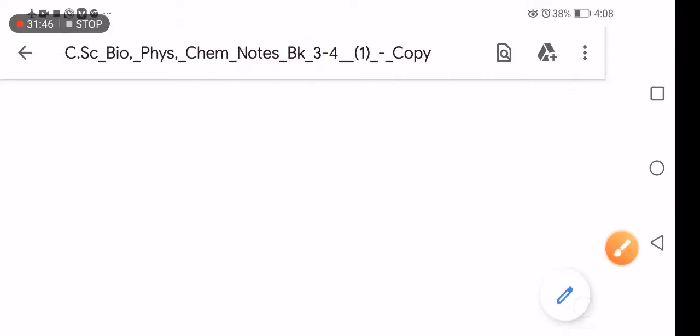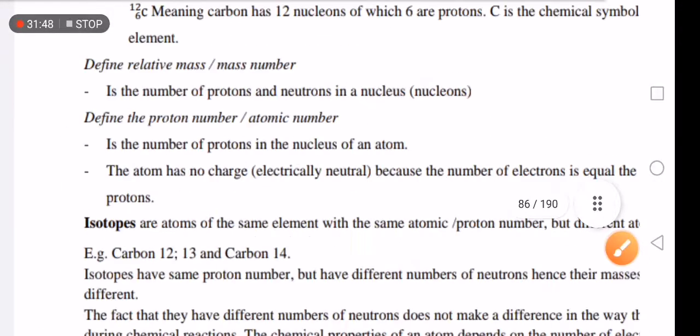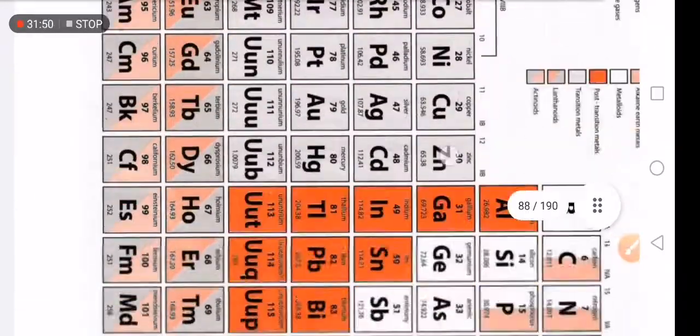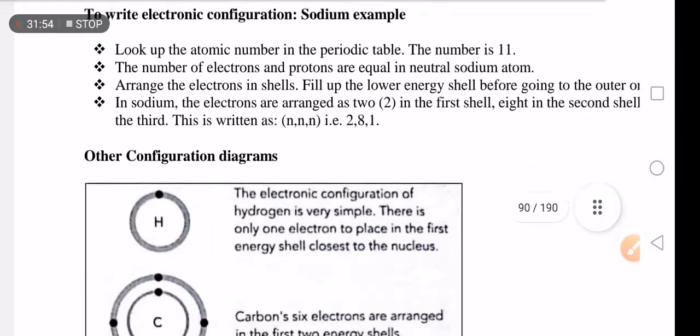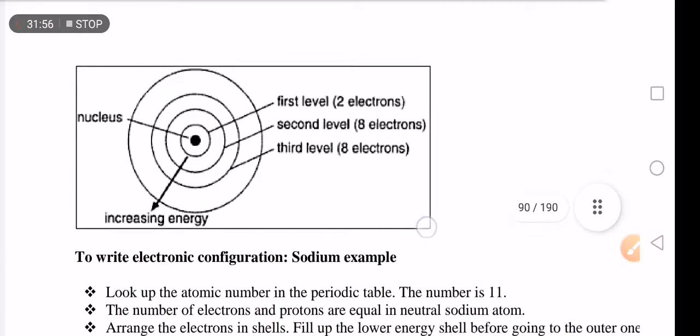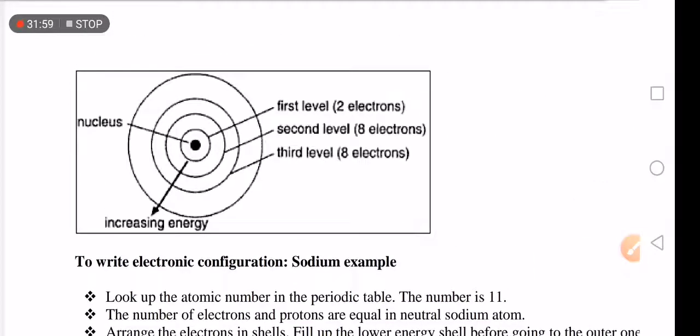Okay, let's move on. Let's keep on moving, guys. This one is being interpreted here.